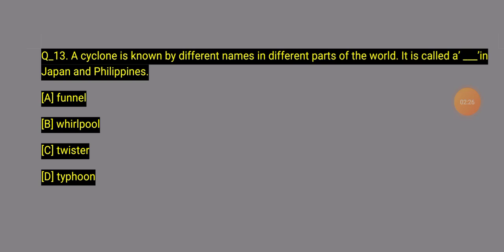13 number question says that a cyclone is known by different names in different parts of the world. It is called a dash in Japan and Philippines. Which of these four options will it be?